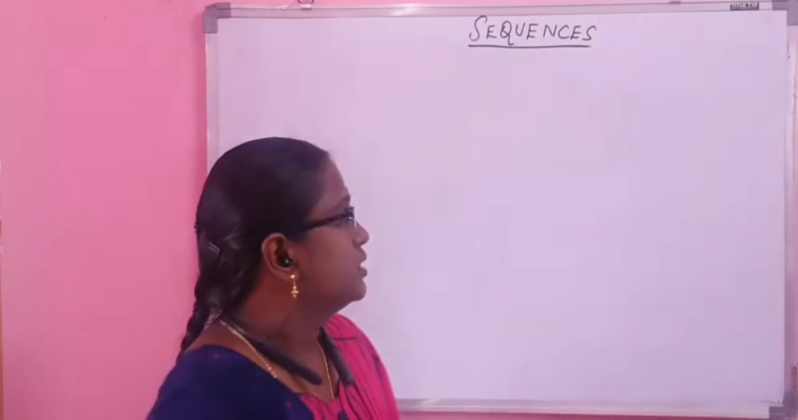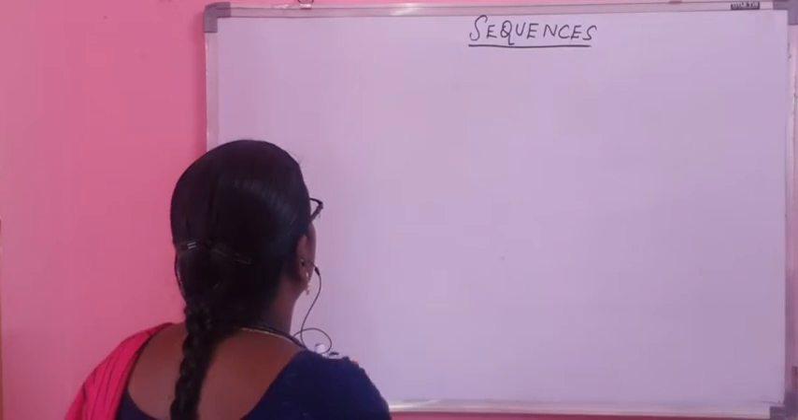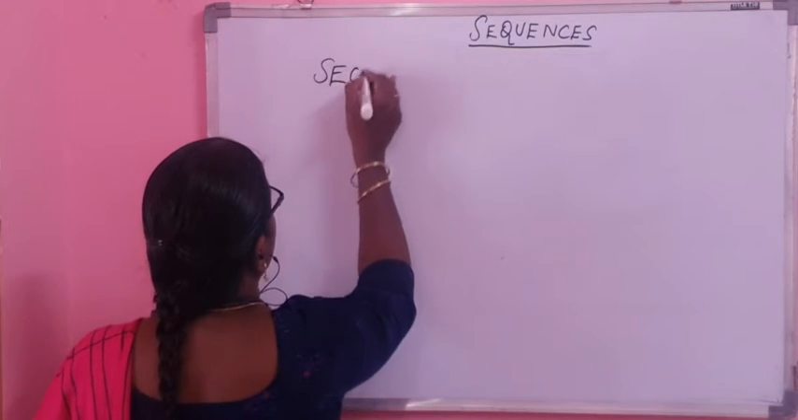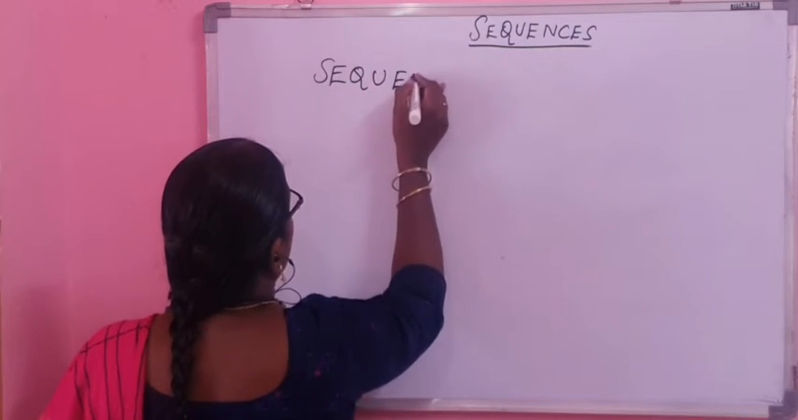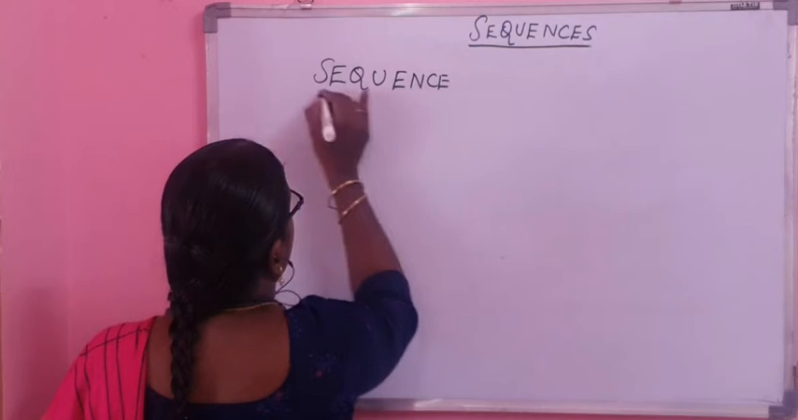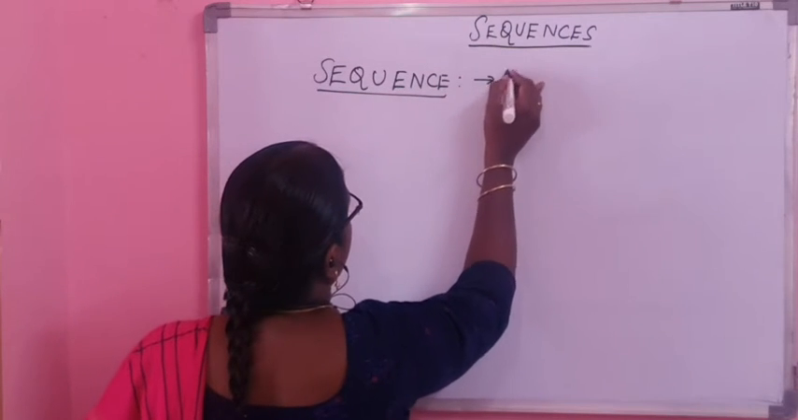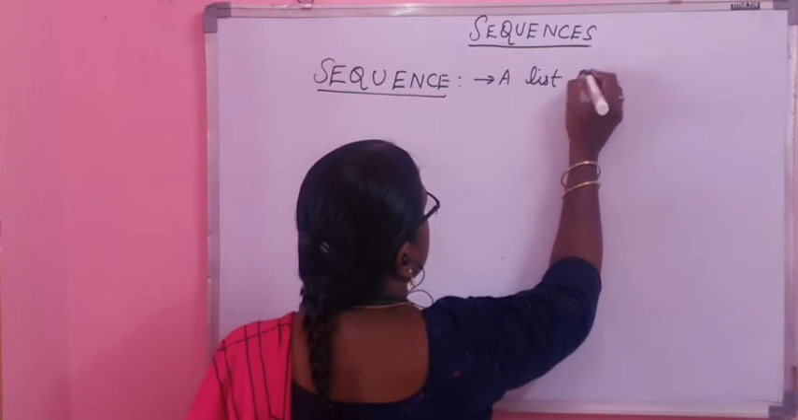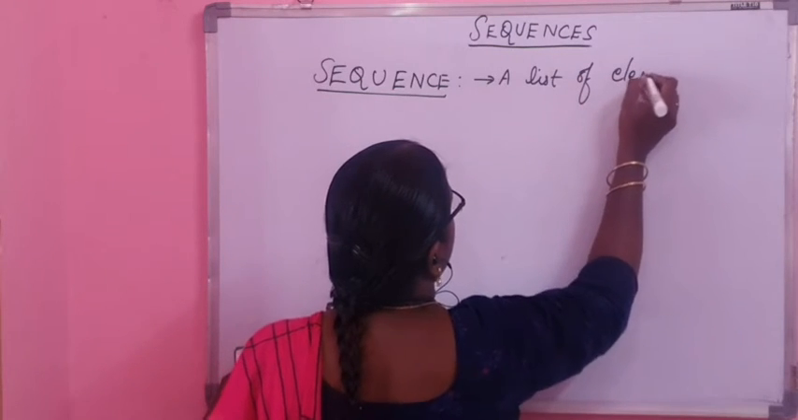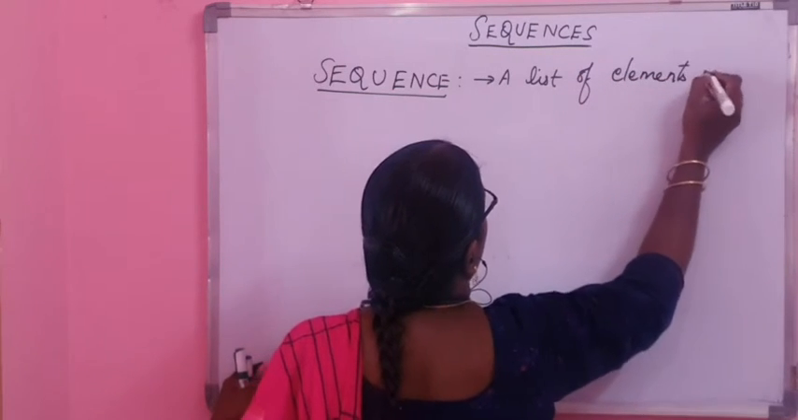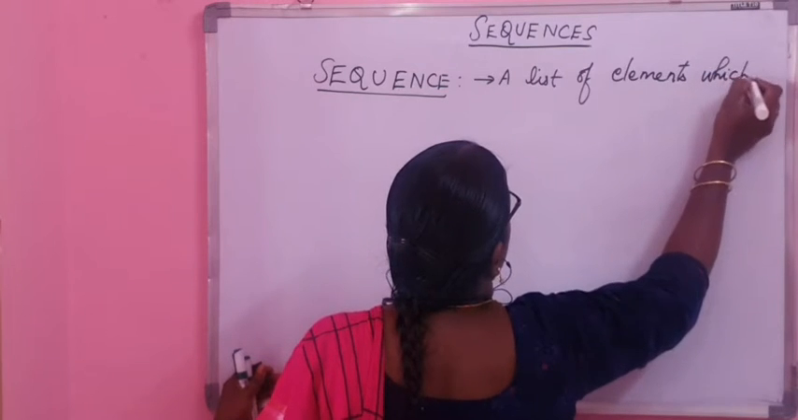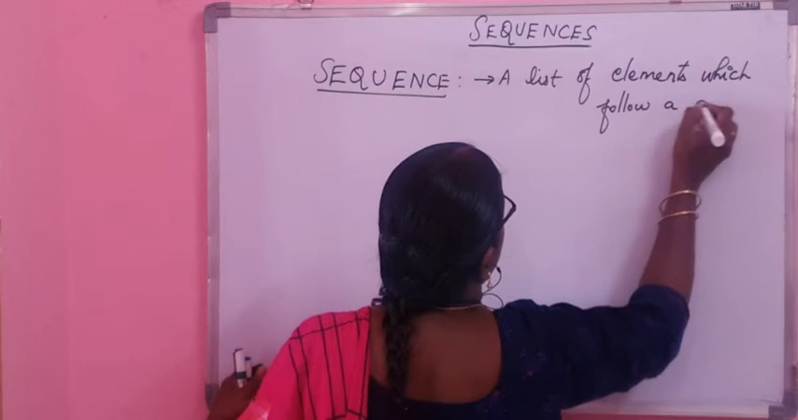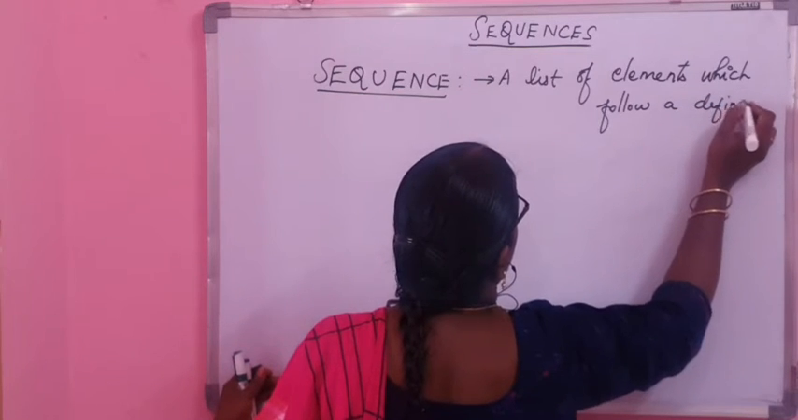Okay. So to begin with, we have already seen the definition of a sequence. We know that a sequence is simply a list of elements which follow a definite pattern. So if you define it more informally, it is just a list of elements which follow a definite pattern.